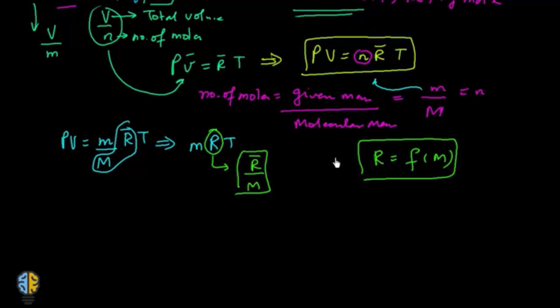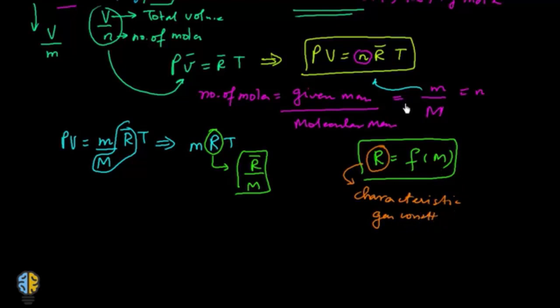Every gas will have a different molecular mass. This means that this R is a characteristic of a particular gas. So this is a gas constant which is called the characteristic gas constant.